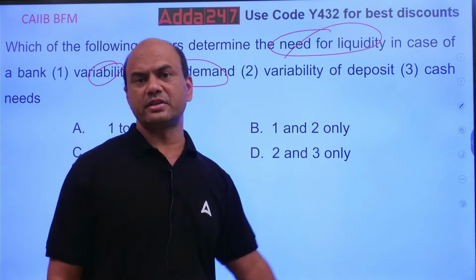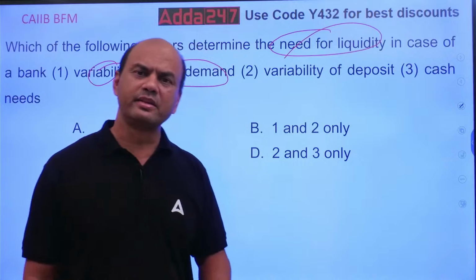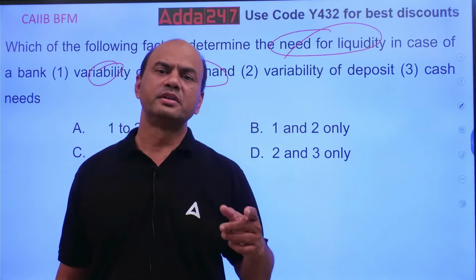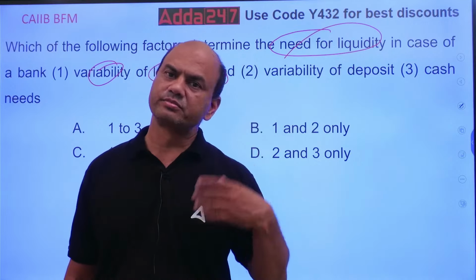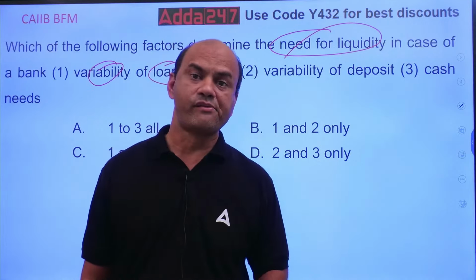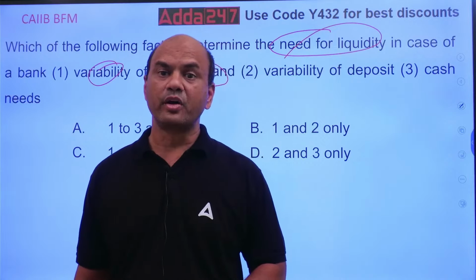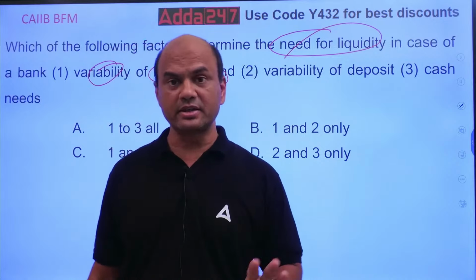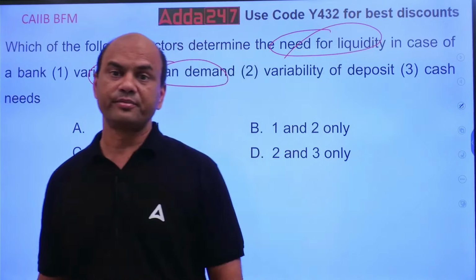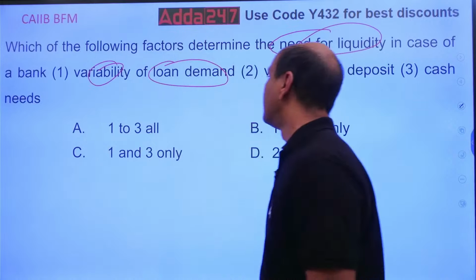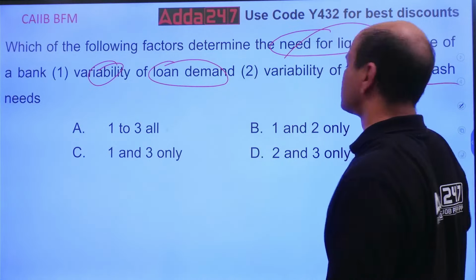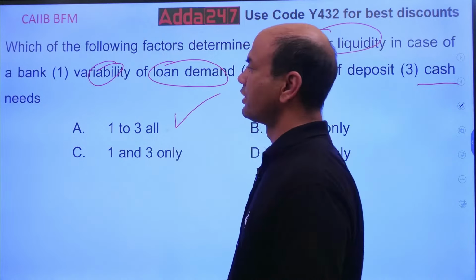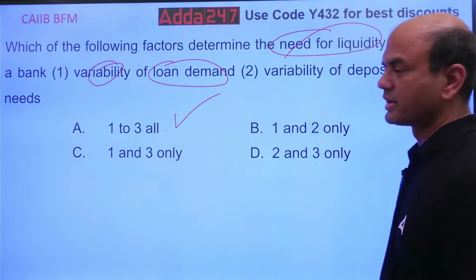Variability of deposit: some depositor of mine wants to take out the funds immediately, today only. He wants the deposit of, let's say, 100 crores gone. Of course, it is bad for the bank, but I need to give him money, isn't it? For that, I need liquidity and cash. I need cash for my daily operations also. So it is 1, 2, 3, all. Correct?